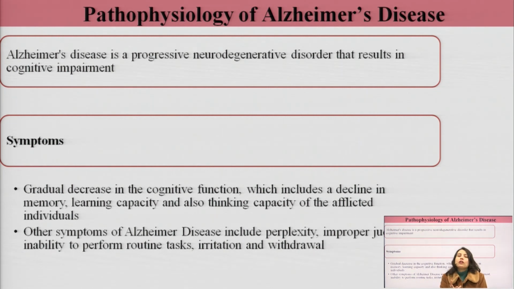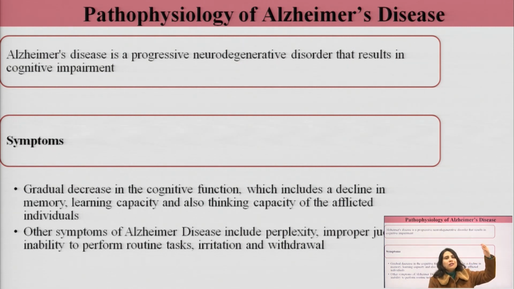I told you what cognitive impairment is. Cognitive impairment is impairment of thinking, remembering, judging, taking decisions, and understanding things, perceiving things. This is cognitive impairment, and this is the hallmark of Alzheimer's disease. And it is a progressive neurodegenerative disorder because the neurodegeneration, the degeneration of the neurons, progresses with age.